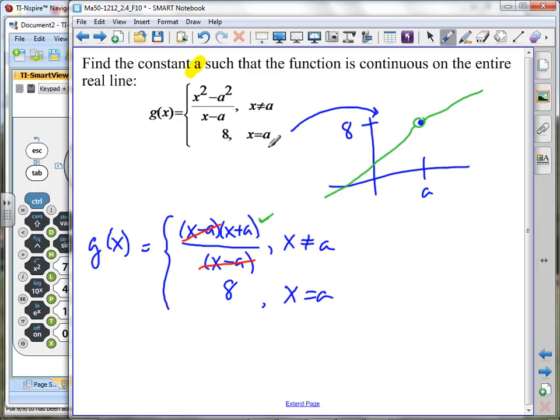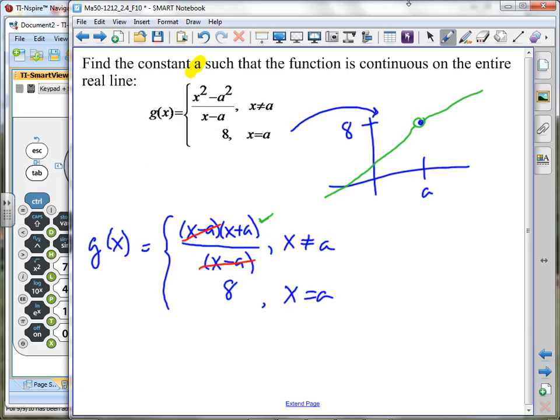So we have an idea what's going to happen, and now all we have to do is figure out what exactly is going to be the value of A so that this function g of x, once we fill that hole in, is actually going to be a nice continuous line. The hole we had from the first piece is filled in by the second piece.